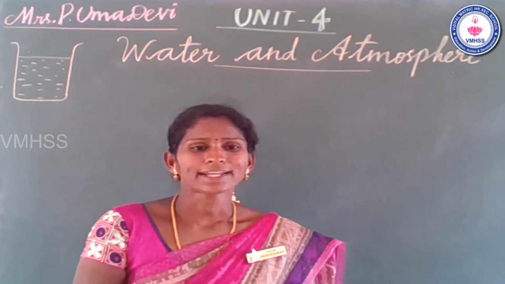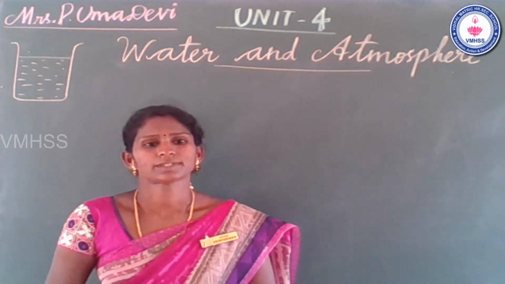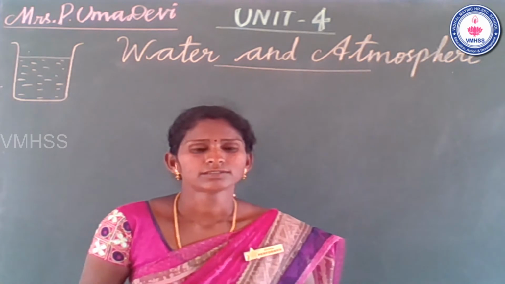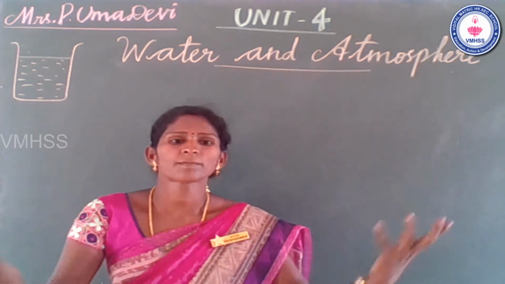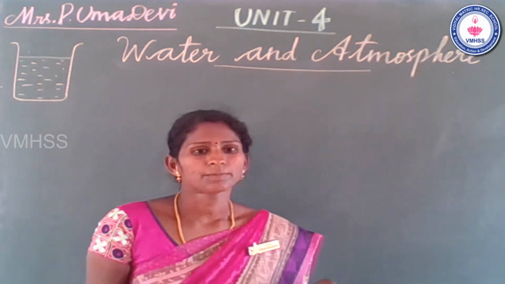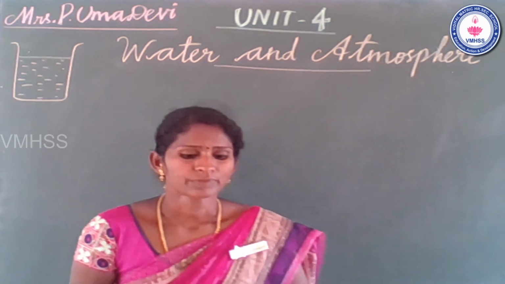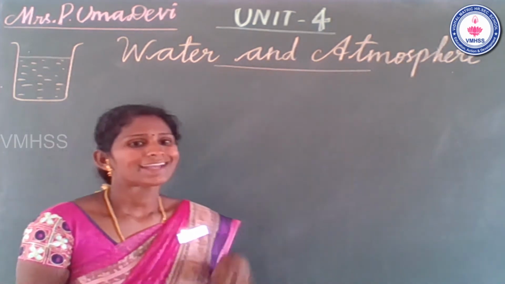The blanket of air on the earth's surface is called atmosphere. எர்த்தோட surface ஒரு போர்வை மாதிரி ஏர் ஃபில் பண்ணிருக்கதா என்னது atmosphere. That means காற்று மண்டலம். So, what is the name of the topic? Unit 4, water and atmosphere.